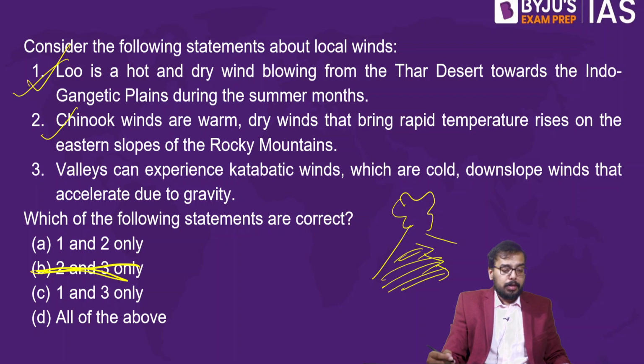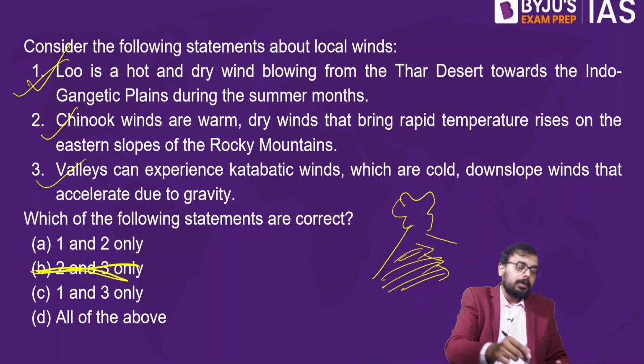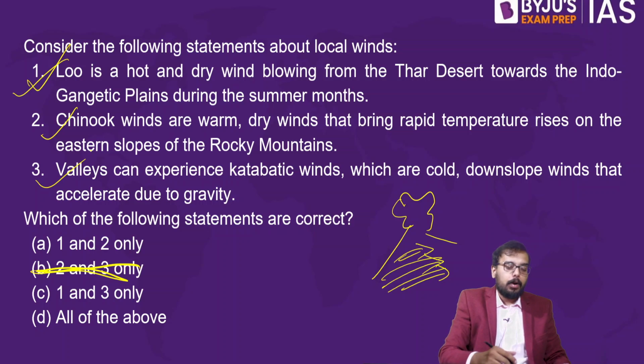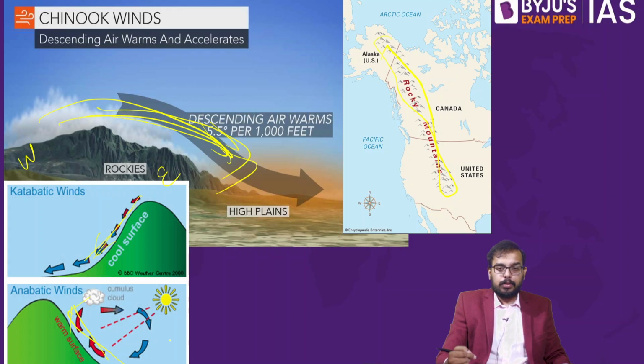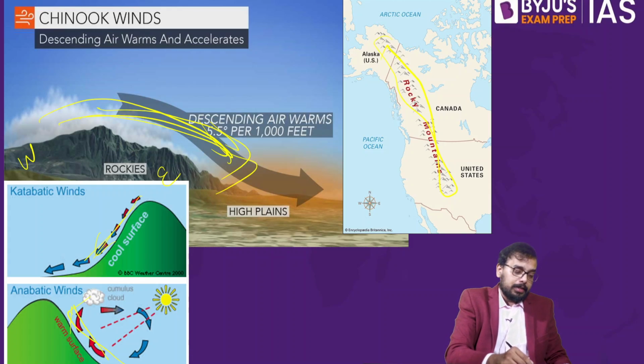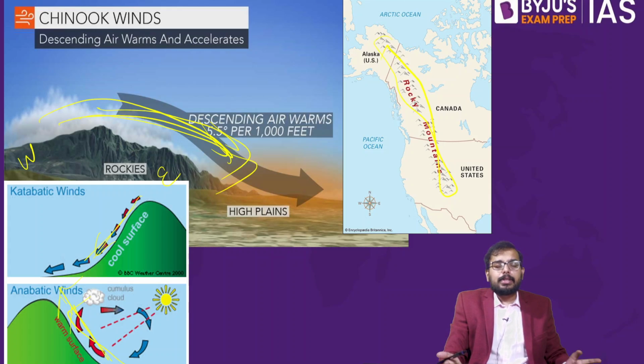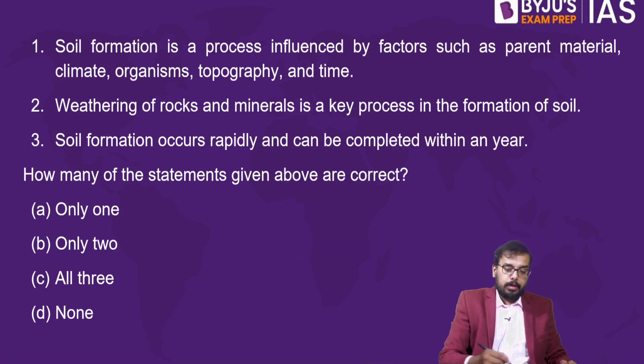So what about statement number 3? Valleys can experience katabatic wind, which are cold downslope winds that accelerate due to gravity. Does valley experience katabatic wind? Yes, valley experience katabatic wind. Katabatic wind is the wind that is coming down. What's anabatic wind? The wind that is rising up the valley. Should you memorize this? Yes, you have to memorize. These are the basic concepts that you should know. Fine. Okay, then we'll go to the next one.